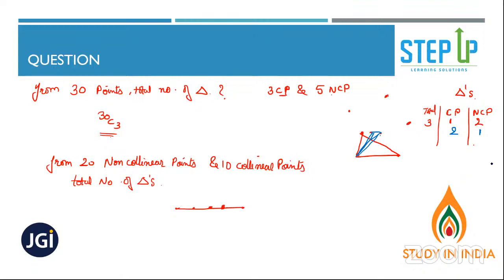So I can take one collinear point and 2 non-collinear points, or I can take 1 non-collinear point and 2 collinear points, right? So I'll get 3 points.